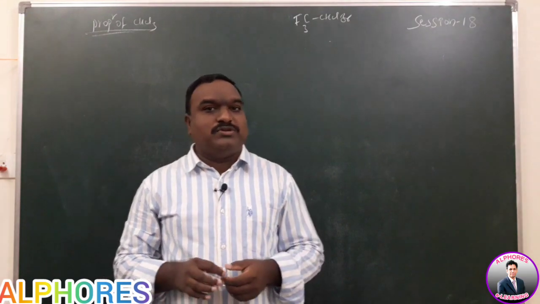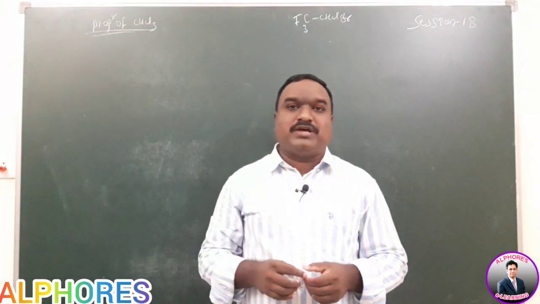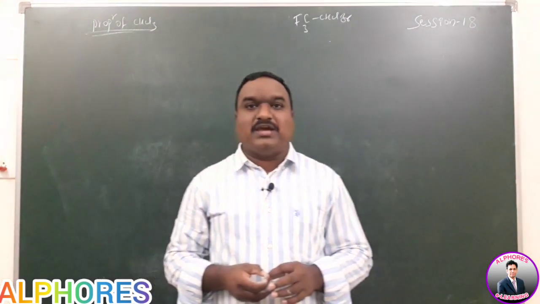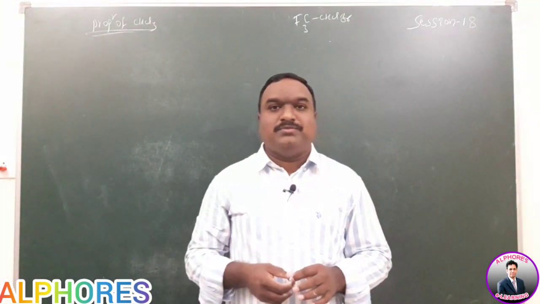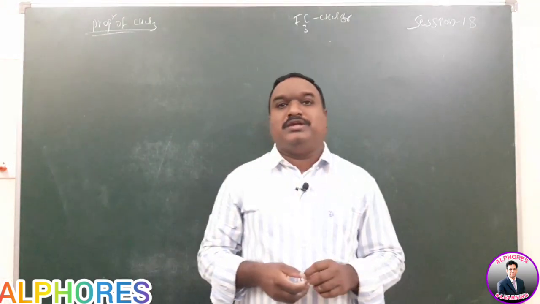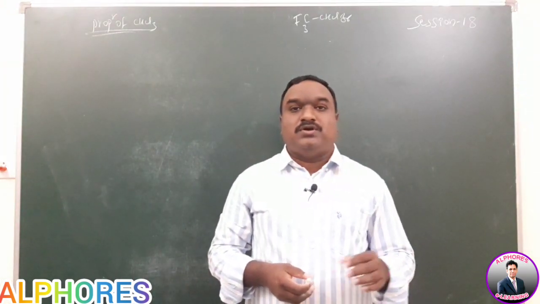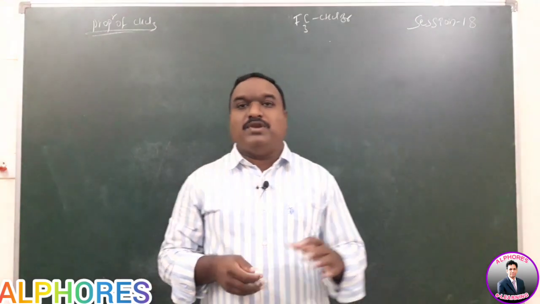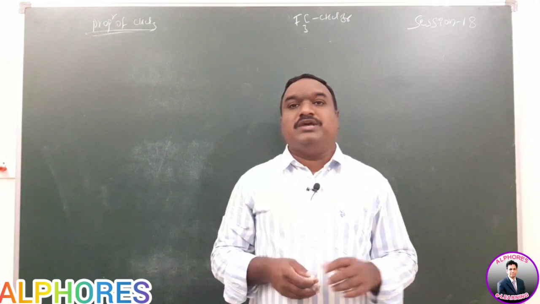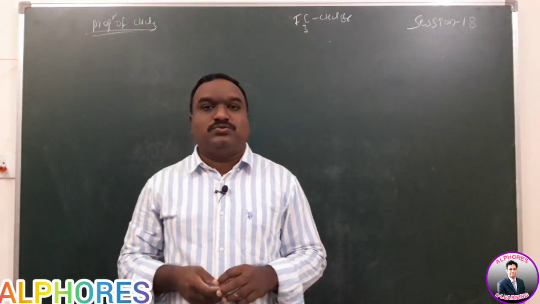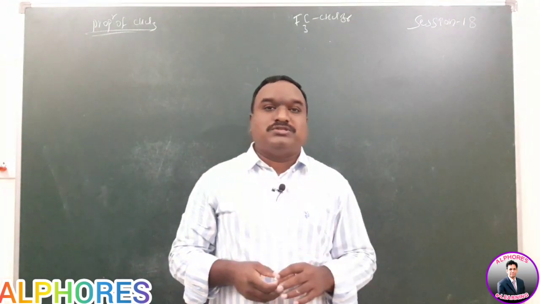Whatever organic compound is given, if the organic compound has halogens, how do we identify whether the given organic compound carries halogen or not? In the majority of reactions we use AgNO3. But if pure chloroform is given, pure chloroform will not give a positive AgNO3 test. So many uses are there.